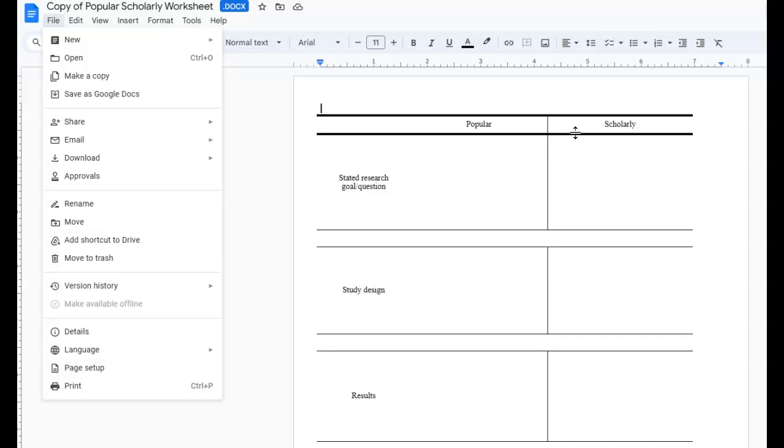Okay, so you can keep everything together. You can also just leave it where it is. Doesn't much matter. Okay, but this is just a blank template for you to use to complete this assignment, as I did with the sample.